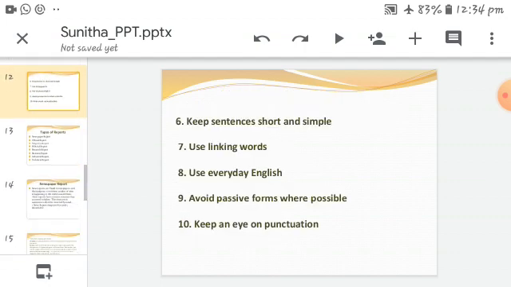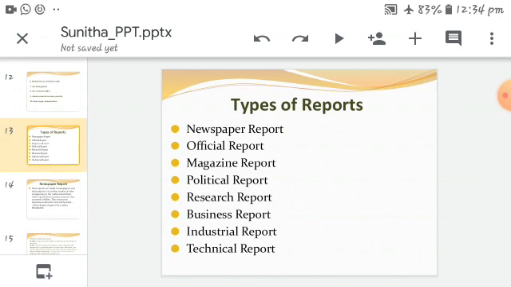Hints. And next we can see the types of reports. How many types of reports are there? You can see here: newspaper report, official report, magazine report, political report, research report, business report, industrial report, and technical report.